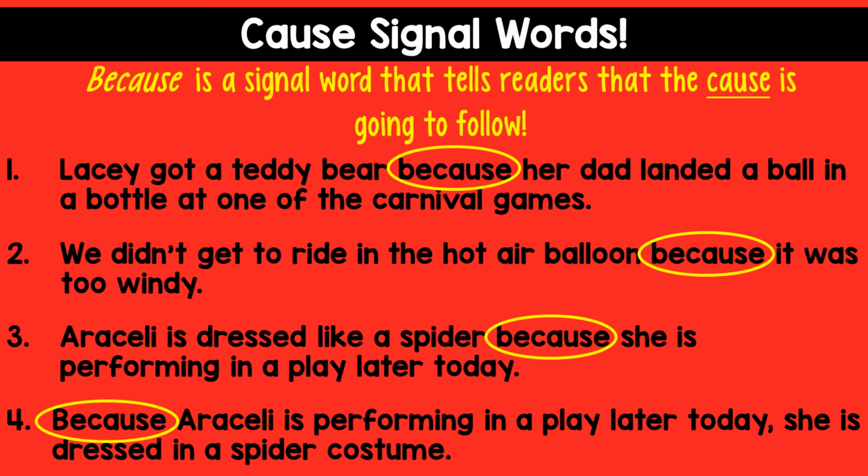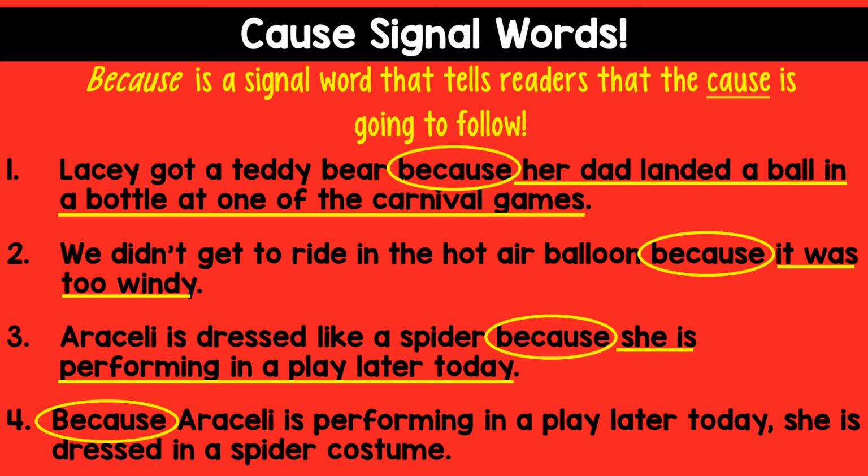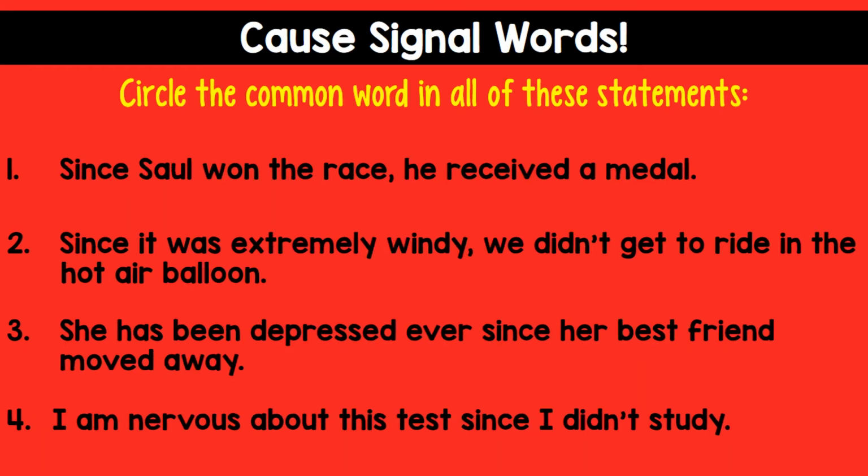Because is a signal word that tells readers that the cause is going to follow. Underline these on your notes-taking page.